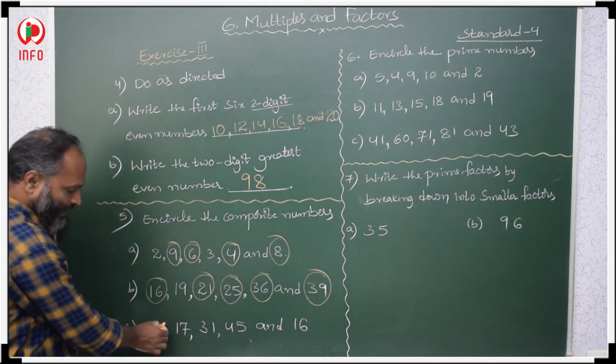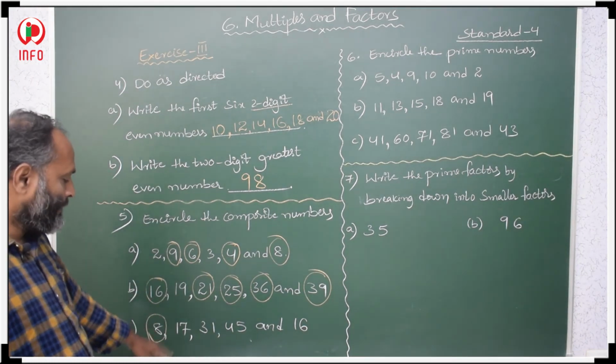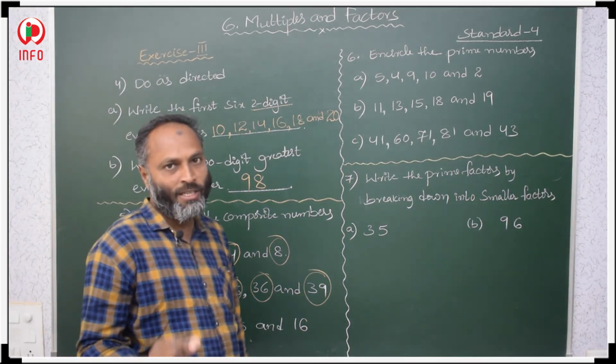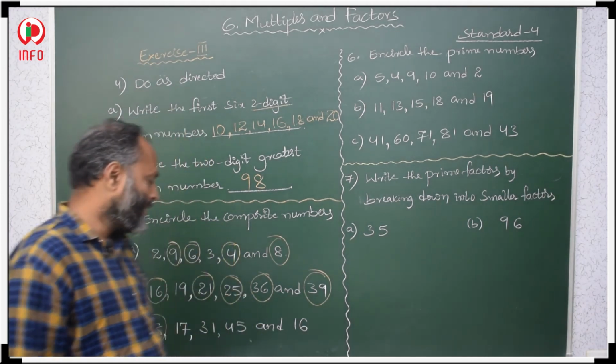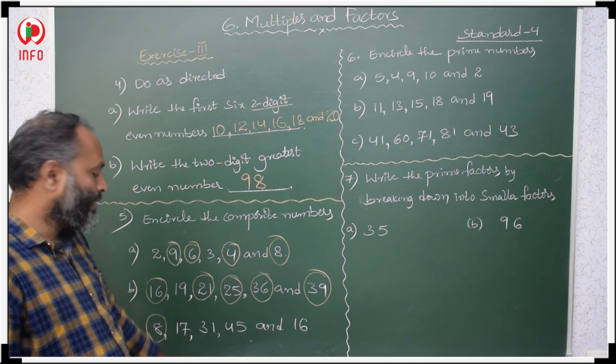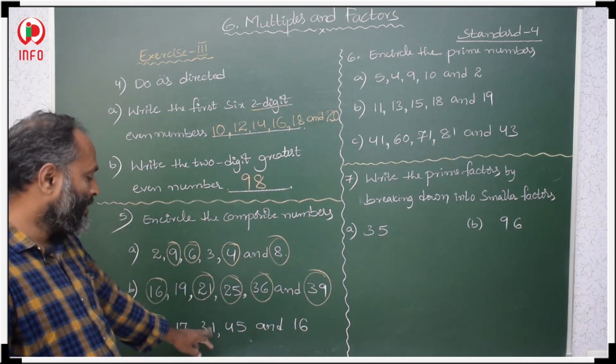8, 4 2s are 8, in other table also it is coming. So it is composite. 17, 1 17s are 17, 17 1s are 17. In no other table it will come. So 17 is a prime number. 31 is also a prime number. 1 31s are 31, 31 1s are 31. So no other table it will come.